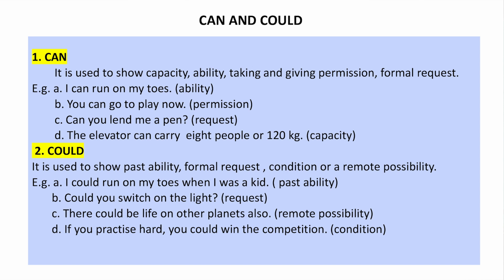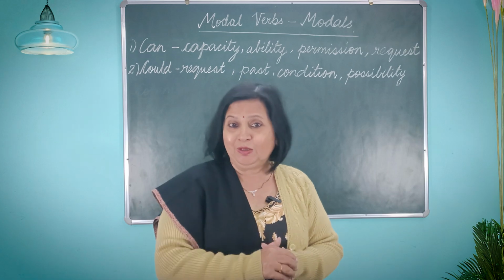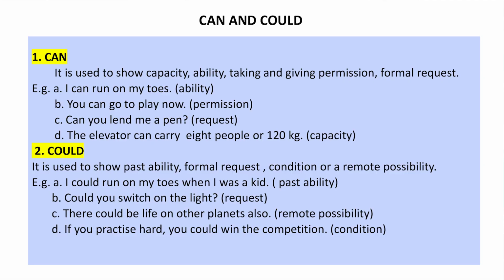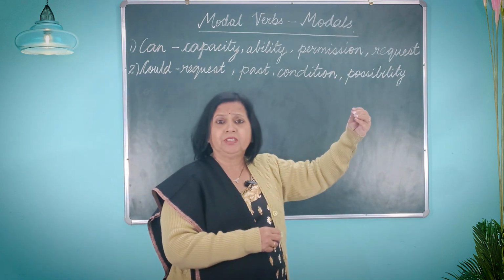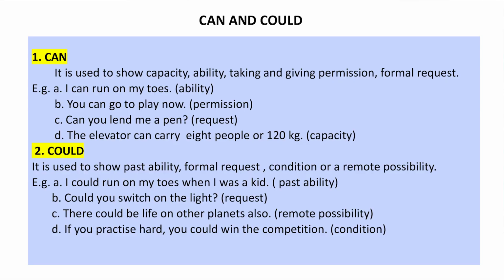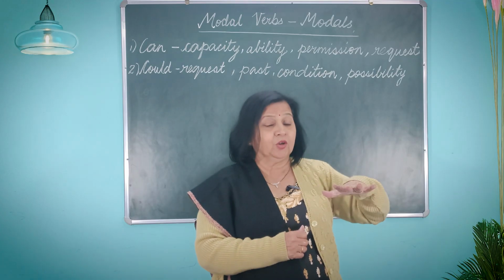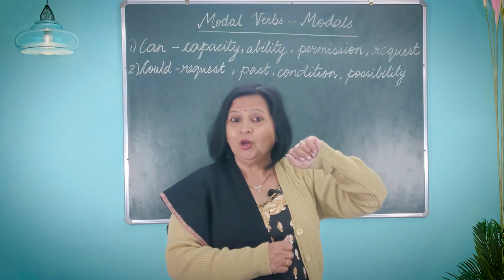Can you lend me a pen? This is a request. And the elevator can carry 8 people or 120 kg, whichever is less. That is the capacity of the elevator. Now the next modal that is there, could. Could is actually the past tense of can, but we also use it to express request, a condition, or some possibility. As you can see in the examples, I could run on my toes when I was a kid. That means now you cannot, but when you were a kid, you could easily run on your toes.